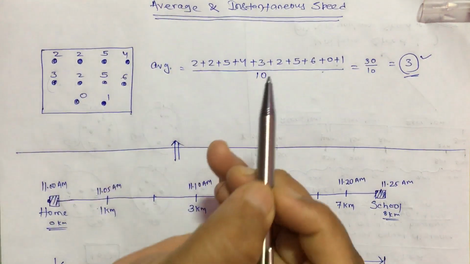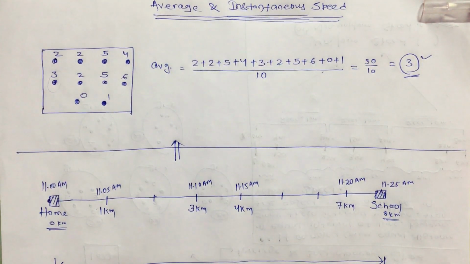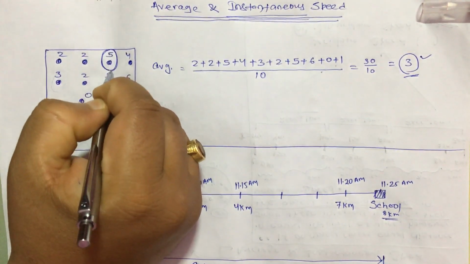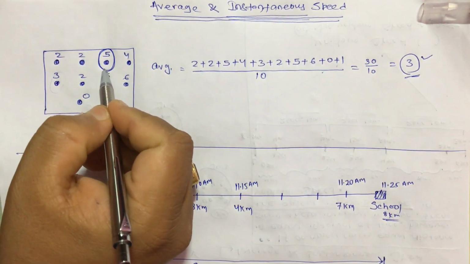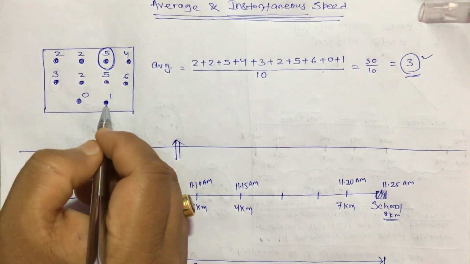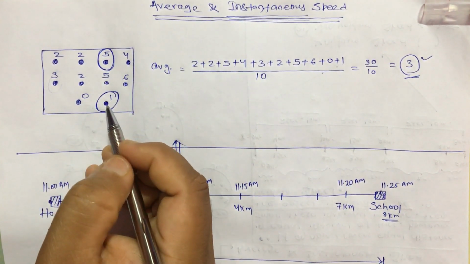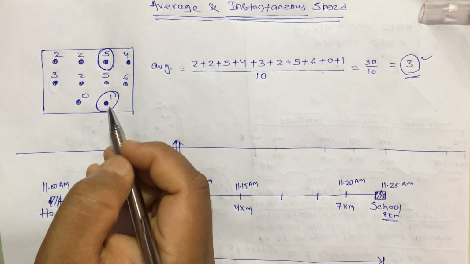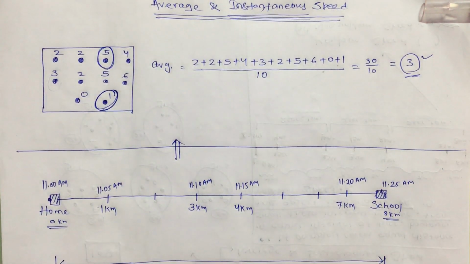Now let us come to the very important point, that is instantaneous. What do you mean by instantaneous? If I ask how many chocolates this person got, this person actually got 5. So I will tell that the instantaneous value of the chocolates this person got is 5. Similarly, what is the instantaneous value for this person, or the actual value? Here instantaneous is not a proper word, the word will be actual. So how many actual chocolates did this student get? That is 1. So the actual value and the average value are two different things.